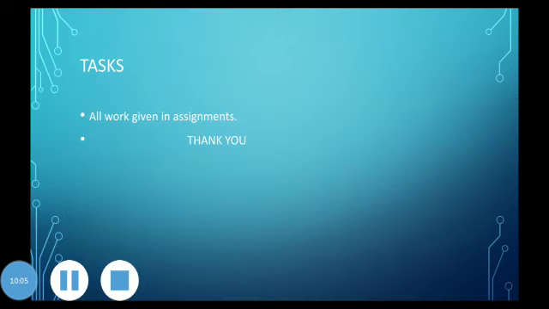Next are the tasks for the weekly tasks, and these are all the assignments that are given on AIS. You have to complete them. There is a question related to finding out different properties and positions of the elements in the periodic table by knowing the atomic numbers. It is very interesting, and you will learn to use the periodic table through this assignment. Complete your assignments completely and then submit them.